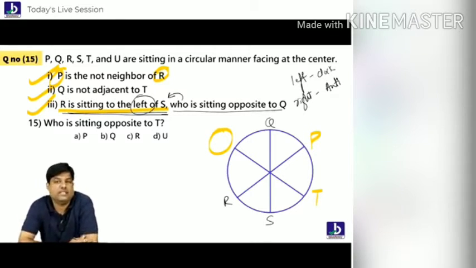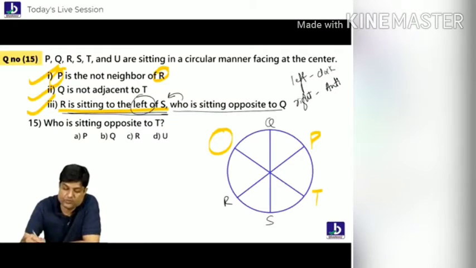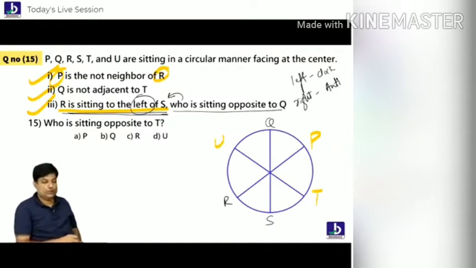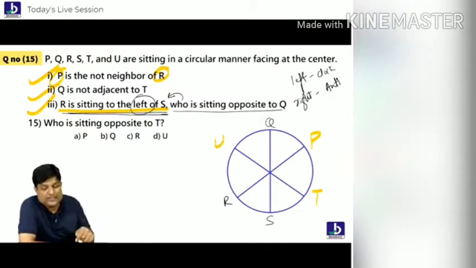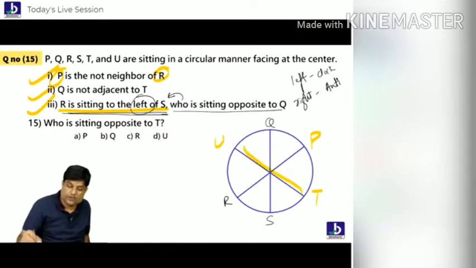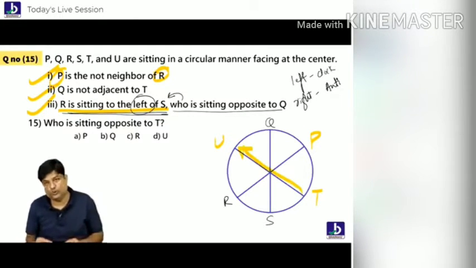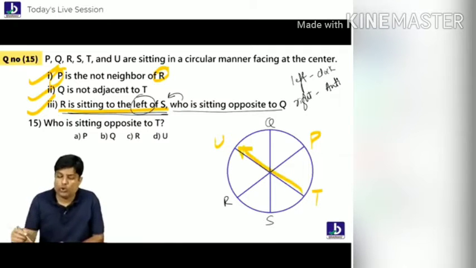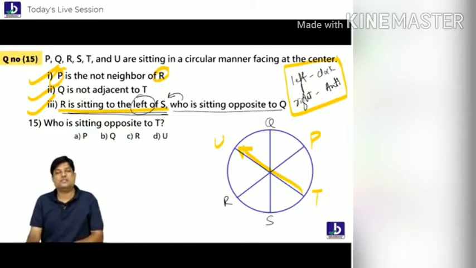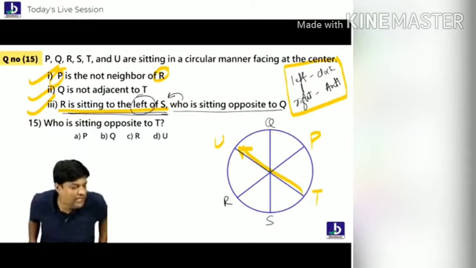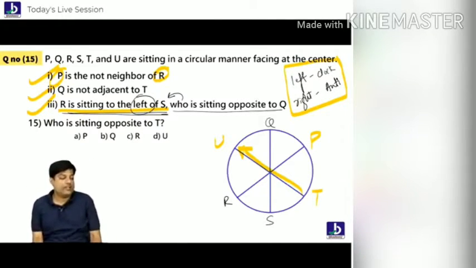One person is left. That is you. One person is left. What is that? You. So students, you tell me, who is sitting opposite to T? You. This is quite simple, students. Only one small change between day before yesterday's class and today's class: clockwise and anti-clockwise. Hope you have understood this small question.